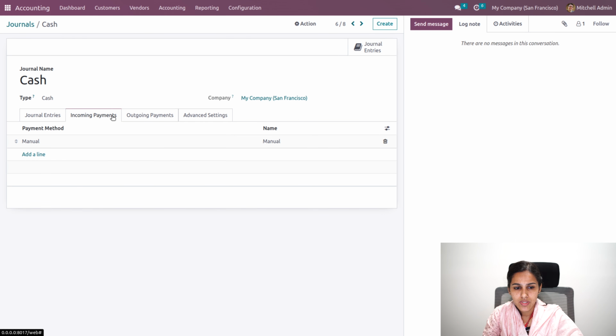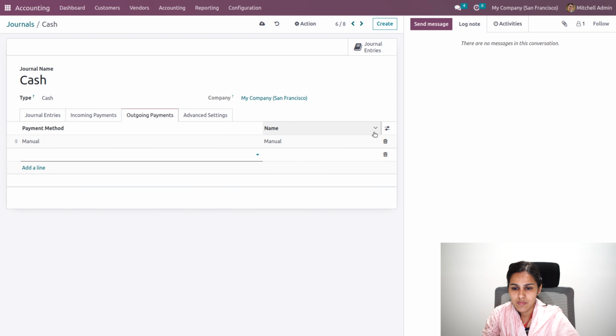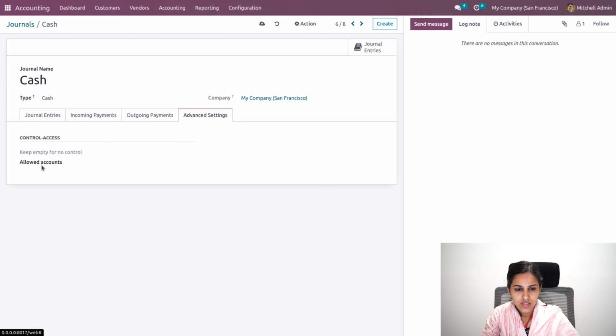And for the incoming payments, the payment method can be updated, and over here we can add our outstanding receipt account. Similarly, in the outgoing payments, we'll be having different payment methods that can be added, and the outstanding payment account can also be updated over here. Then under advanced settings, we can also add allowed accounts. So these accounts will be allowed while making cash transactions using this journal.